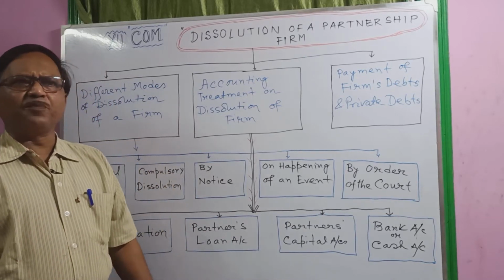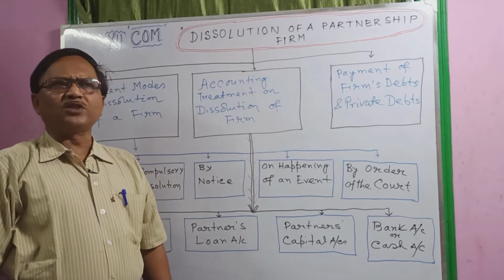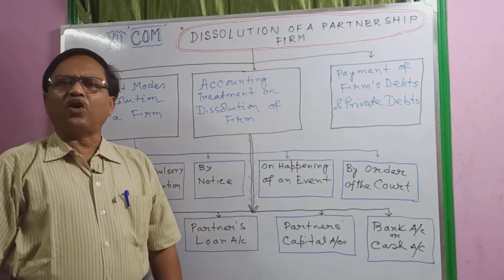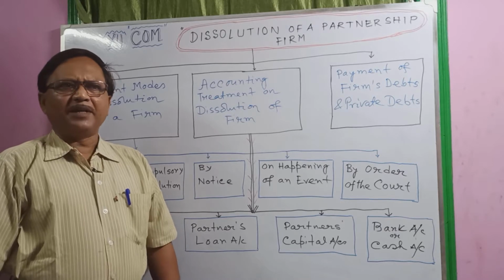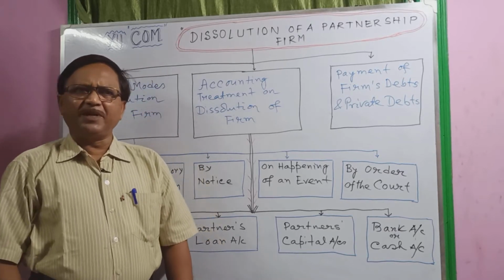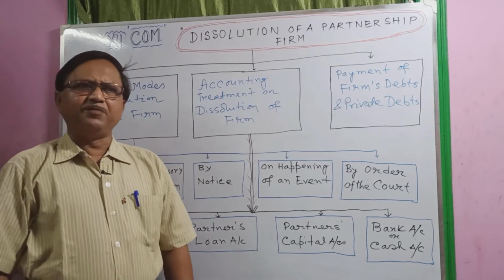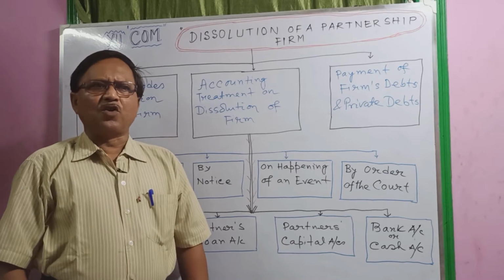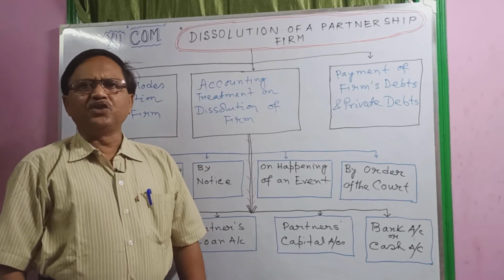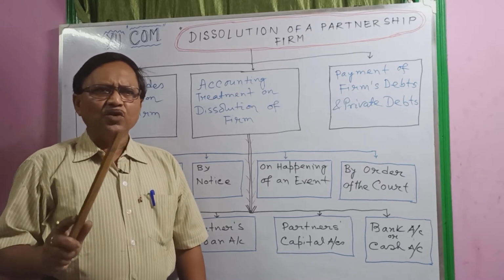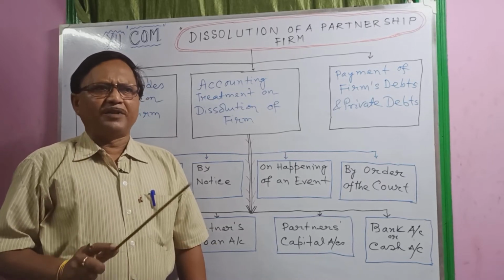First, dissolution of partnership firm means closing down the firm. The firm comes to an end, and the partnership is automatically dissolved. But in the case of dissolution of partnership, there is a change. Change means either admission, retirement or death in the business, and the relationship between the partners continues with the firm's business. Dissolution of partnership may or may not result in closing down of the business.